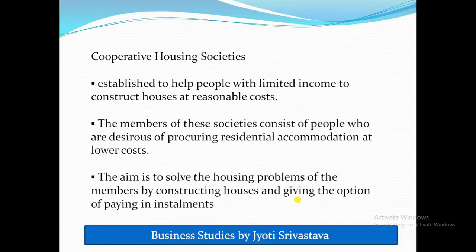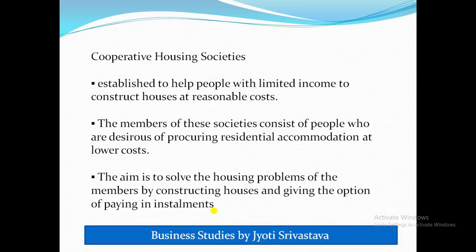Now the last cooperative society is the housing cooperative society. It is established to help people with limited income to construct houses at reasonable cost. The members of these societies consist of people who are desirous of procuring residential accommodation at a lower cost, and the aim is to solve the housing problem of the members by constructing houses and giving the option of paying in installments.